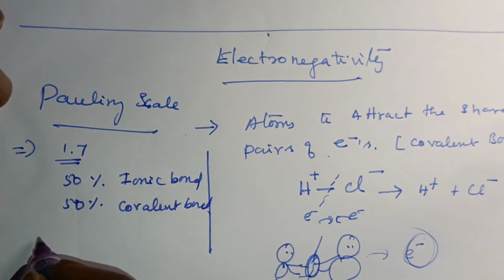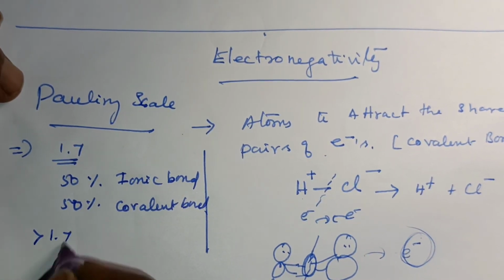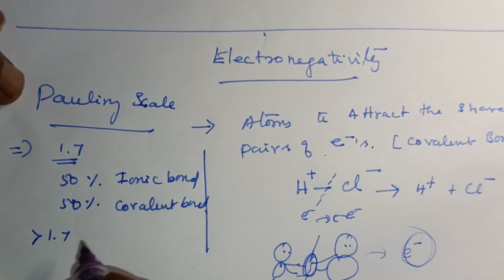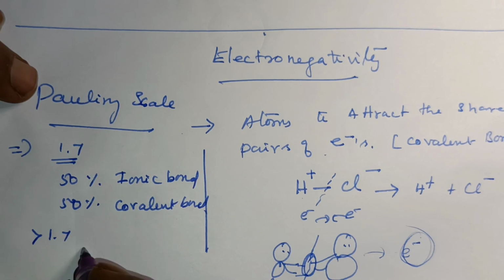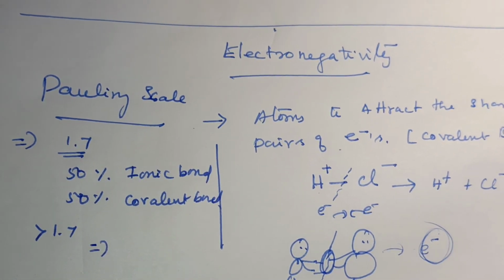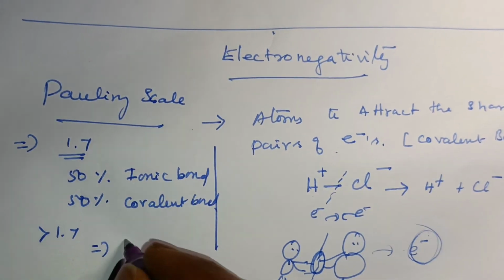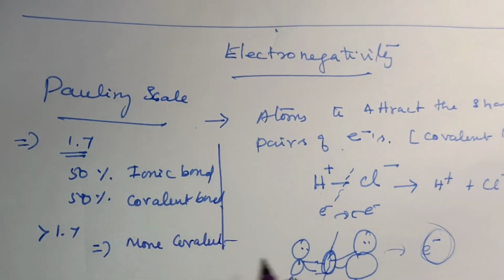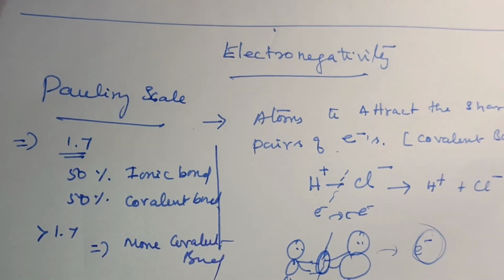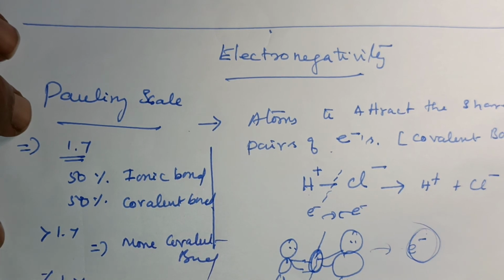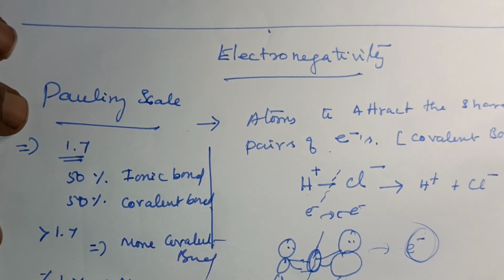If the electronegativity difference is less than 1.7, that means it is more covalent bond. If it is above 1.7, it is more ionic bond.